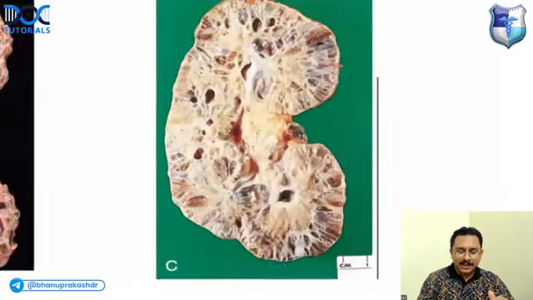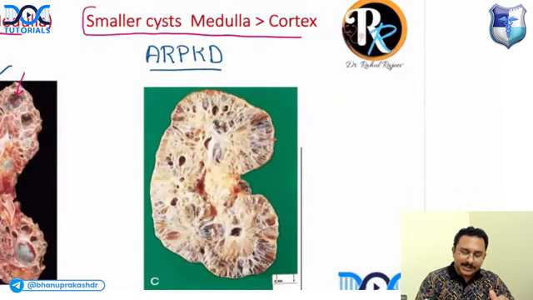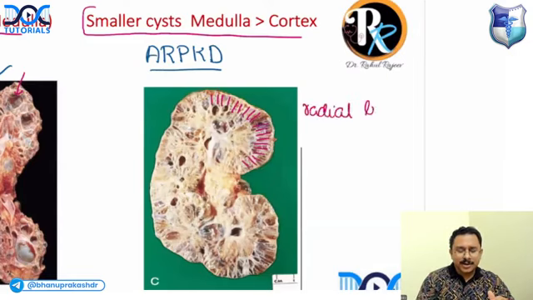Okay. And another point of this ARPKD is that you will have certain radial and linear striations. Can you see these small striations? So you can see such radial, linear striations. Radial striations can be seen over the cortex.